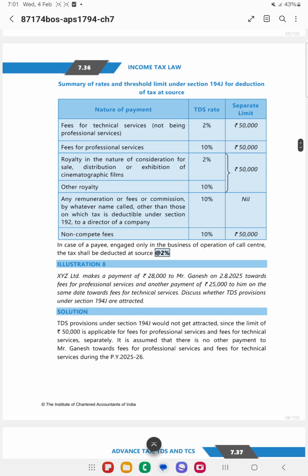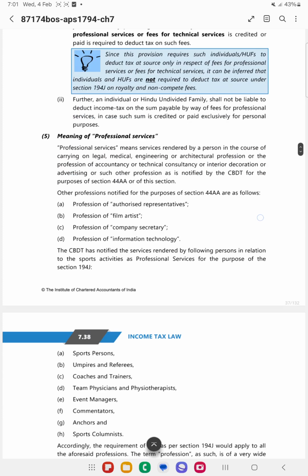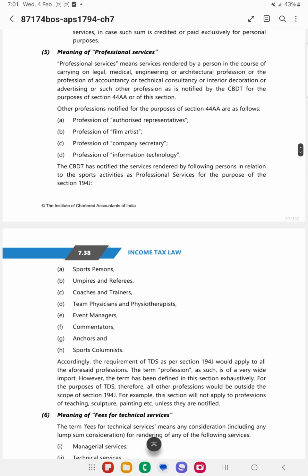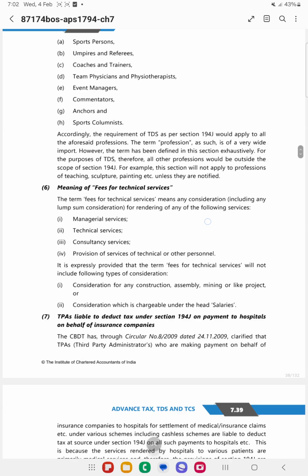If it exceeds, then TDS needs to be deducted. And professional services doesn't include teaching services, painting, sculpture, etc. Technical services include managerial services, technical services, consultancy services, etc.